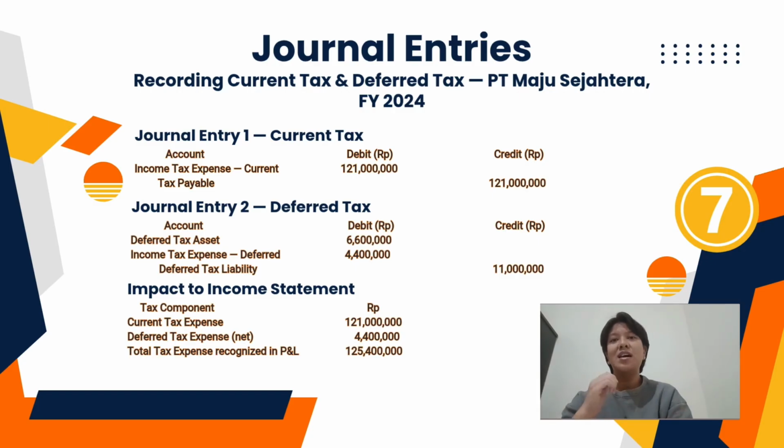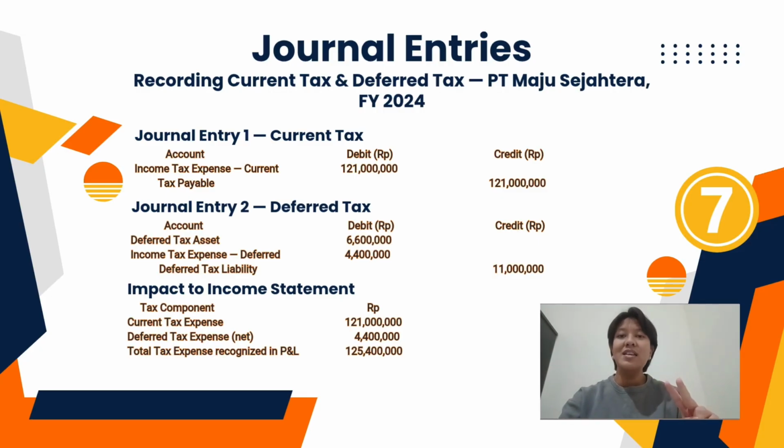After calculating current tax and deferred tax, we record the journal entries, of course. The first journal entry is for current tax. We debit income tax expense for 121 million and we credit tax payable for the same amount. This entry records the tax payable for the current year.